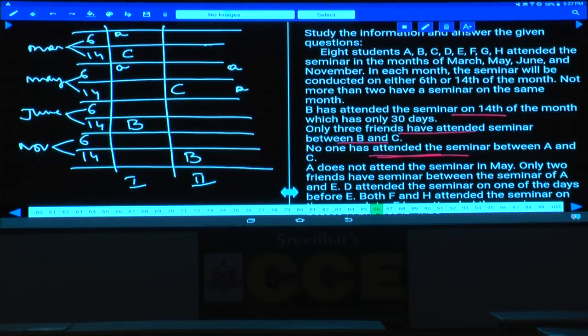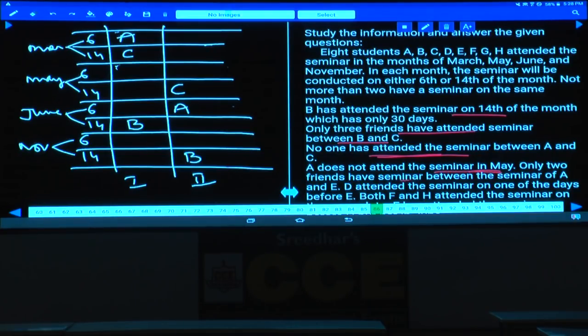A does not attend the seminar in May. Now, this A can be either here or here. A cannot be in the month of May, hence A cannot be here. As A cannot be at this place, A also cannot be at this place, isn't it? Hence, what are the possibilities left for A here? A must be in the month of March, and in the second case, A must be in the month of June. Clear now?